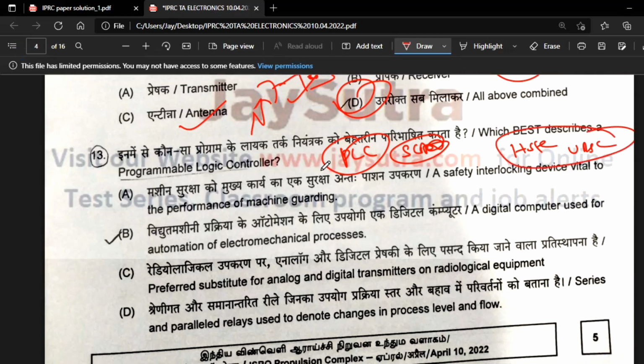Don't leave this topic, because if you leave it, you will get around 3 marks less. If even one question comes and you are not able to solve it, you are 3 marks behind others who have already studied PLC. Okay, now let's come to the options.